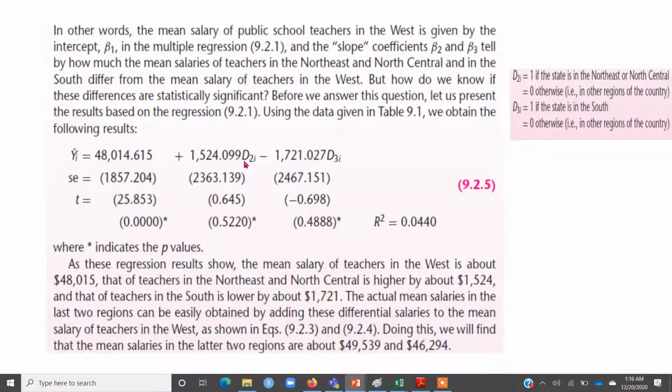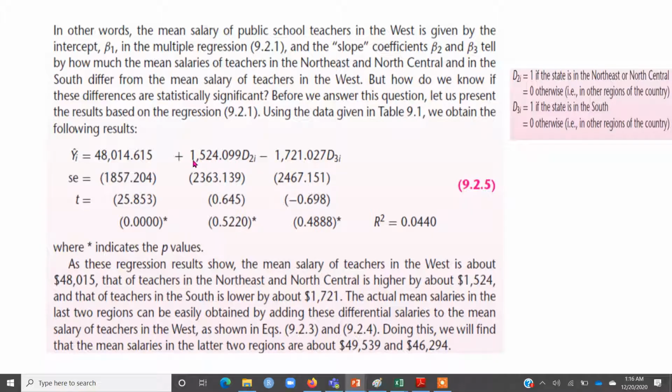It means that for a state in northeast or north central, D2 is 1. So if in this equation I put D2 equal to 1, my result will be this number plus this number, that is 48014 plus 1524.099. So what does that mean?